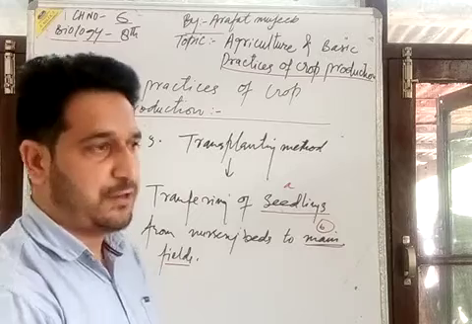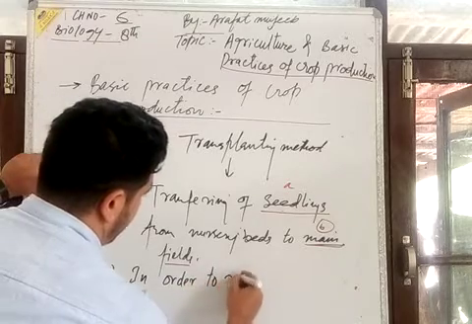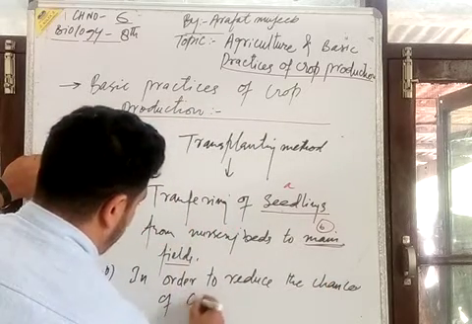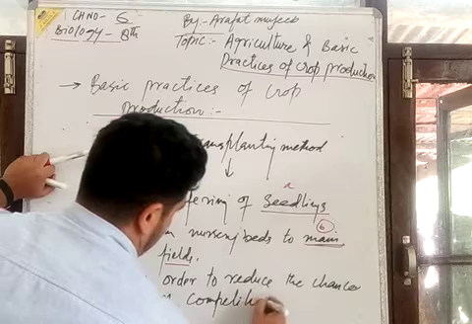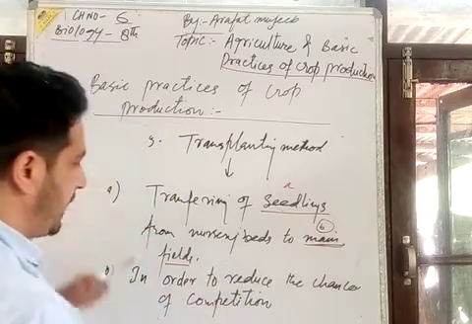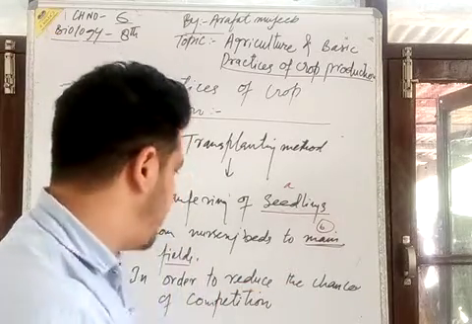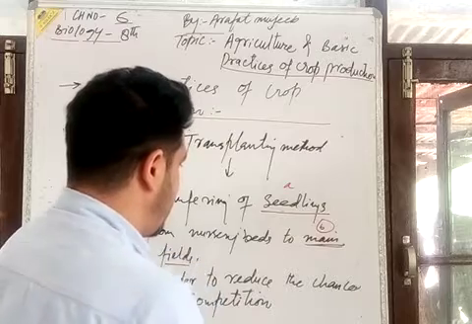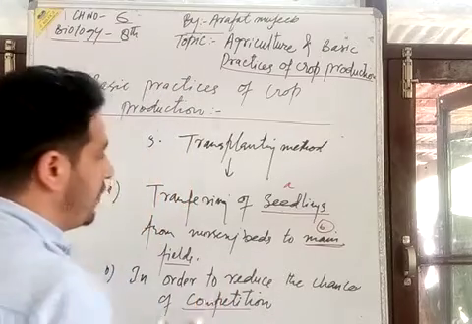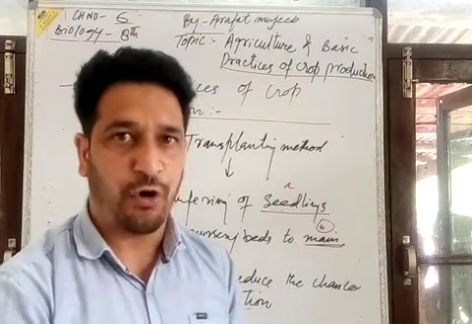we operate this type of method, the transplanting method, in order to reduce the chance of competition. To reduce competition we have to apply the transplanting method. What happens in competition is that we will not obtain a healthy crop, we will not obtain a productive crop.